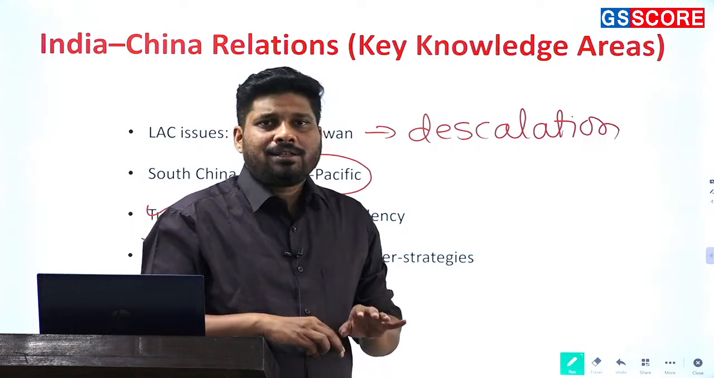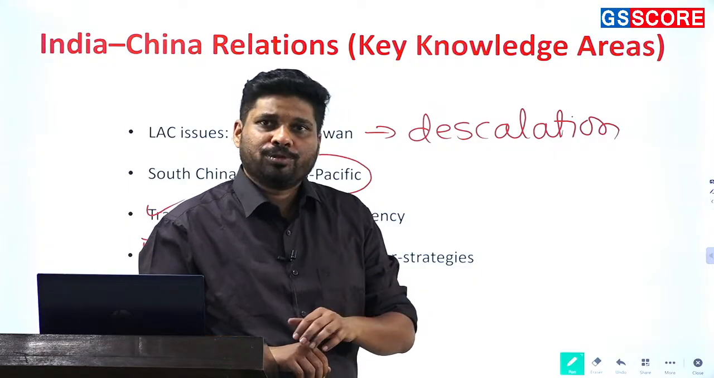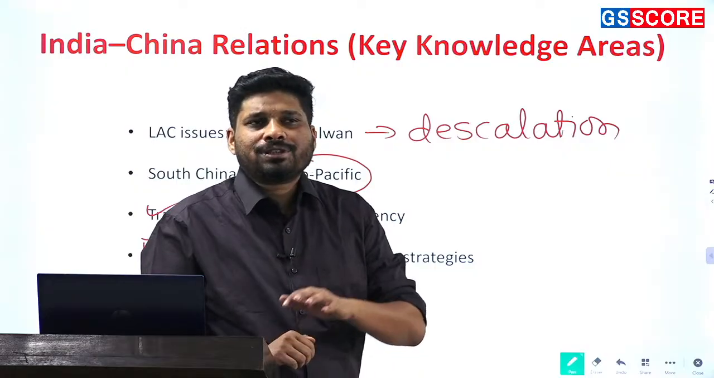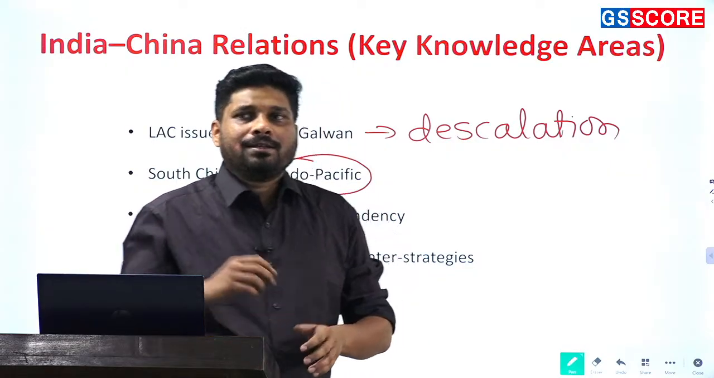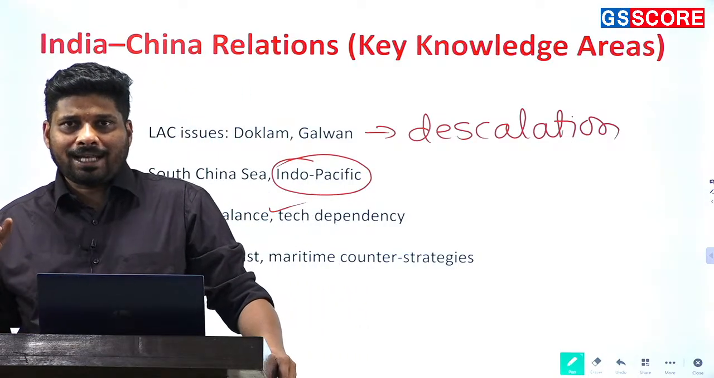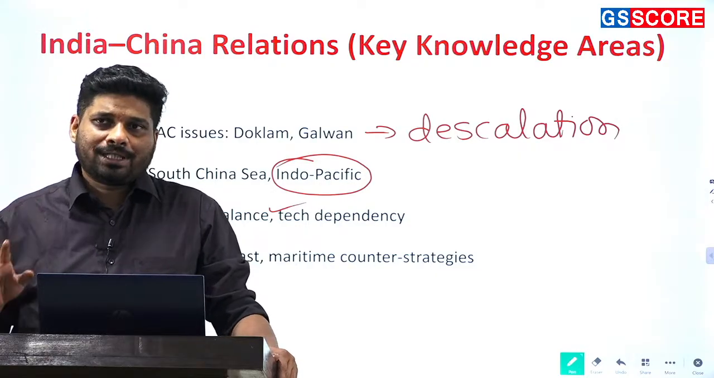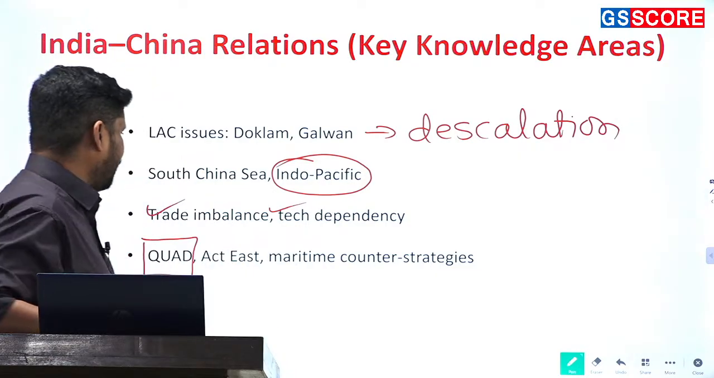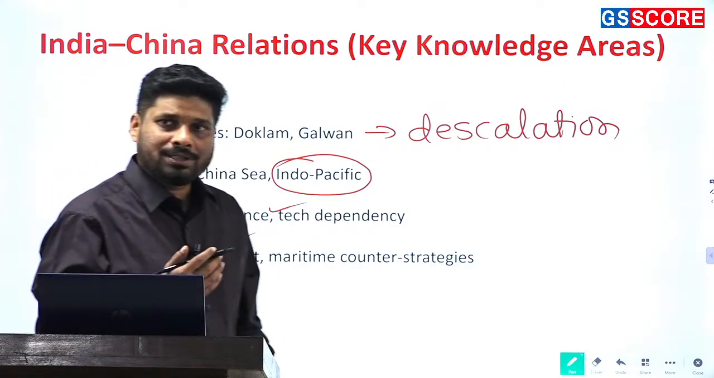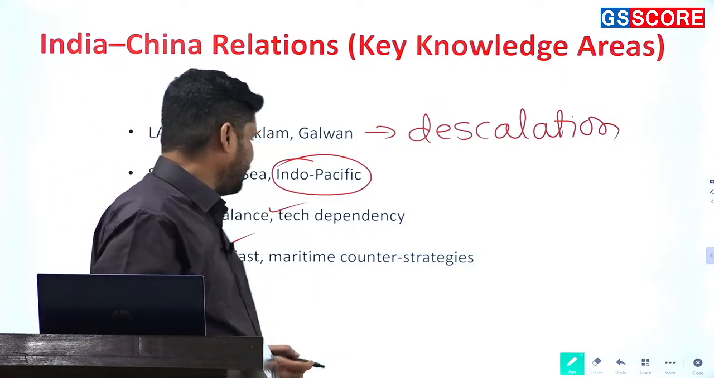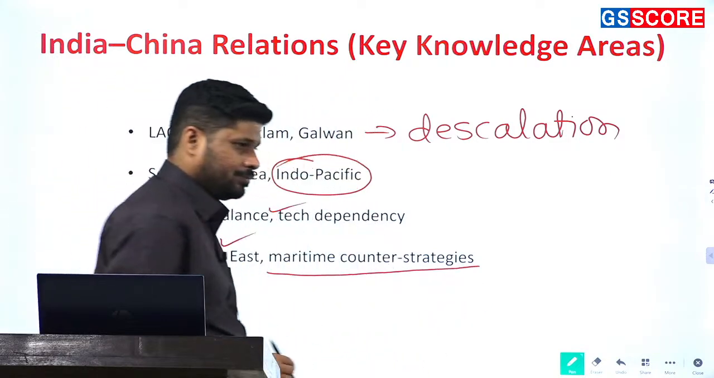So Quad has a general importance, but specific and special importance this year does not seem to be there, and hence I would say a question might not come directly on Quad. But again, with respect to India-China relations and the nature of the question, Quad can be used as an example. After that there is East Asia. Again, this year I do not see a question on East Asia as such. And last is maritime counter strategy.